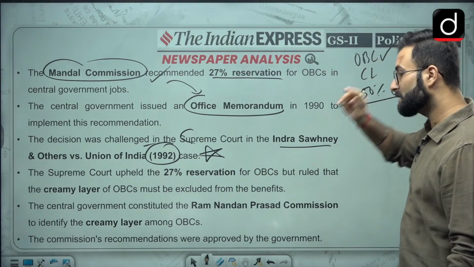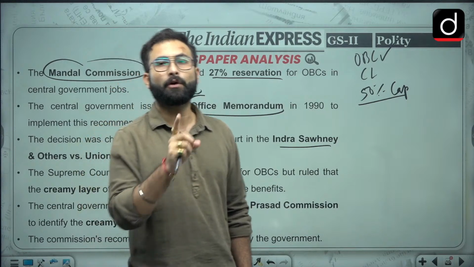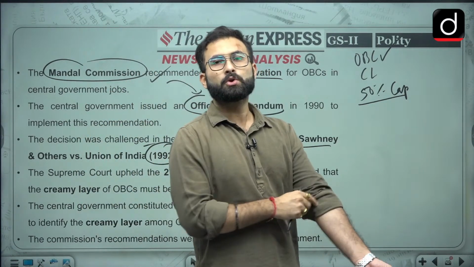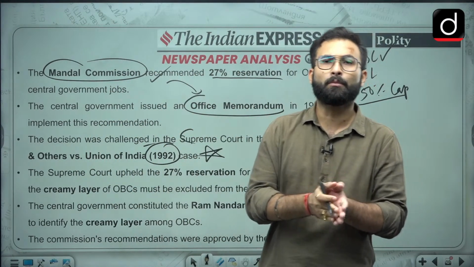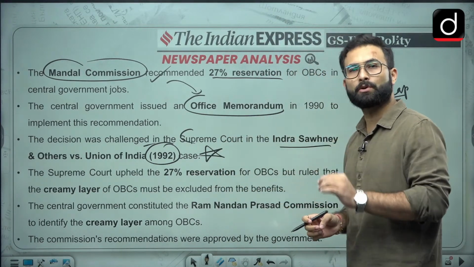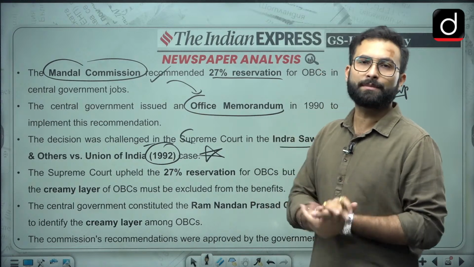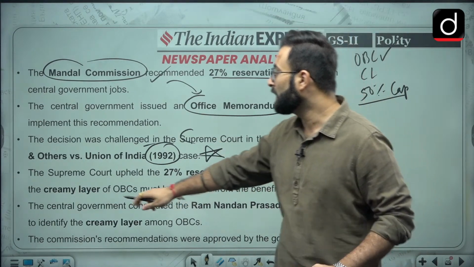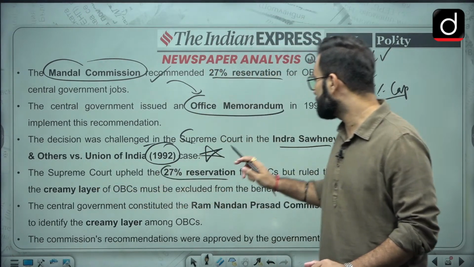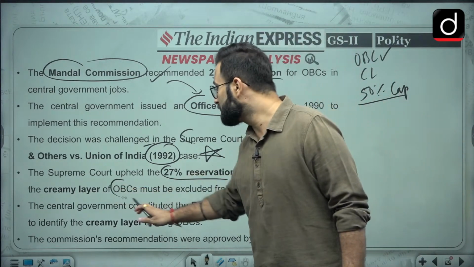So OBC reservation will be there, 27% reservation will be there, but it will be for the non-creamy layers, those who are more backward in the OBC category. For that, the concept of non-creamy layer and creamy layer was introduced. After that a commission was formed, so we will come to that. The Supreme Court upheld the 27% reservation for OBCs, but ruled that the creamy layer of the OBCs must be excluded.